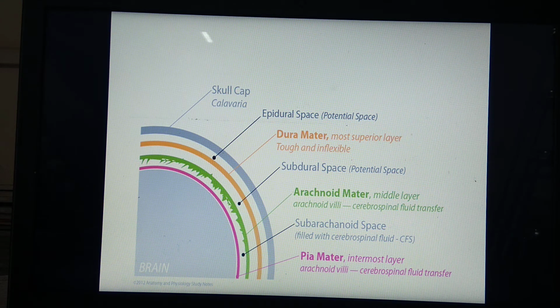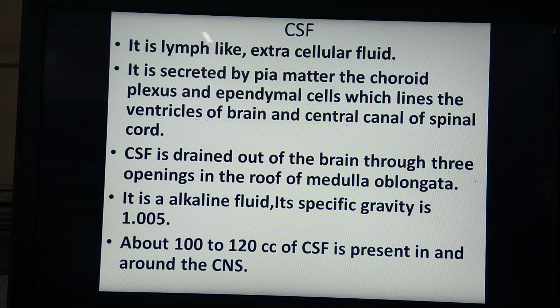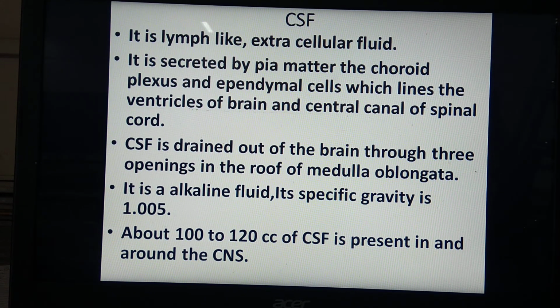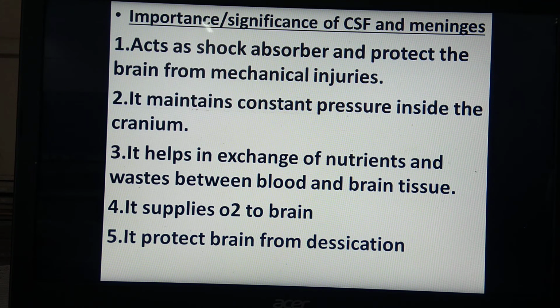After this external structure of the brain, we have to see its internal structure. What is seen in the internal structure of the brain? Before that, this is about the CSF, that is lymph-like extracellular fluid, which is explained already. The importance or significance of CSF and meninges can be asked for 2 marks.